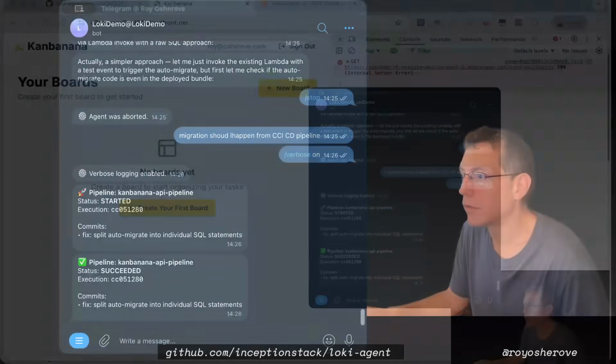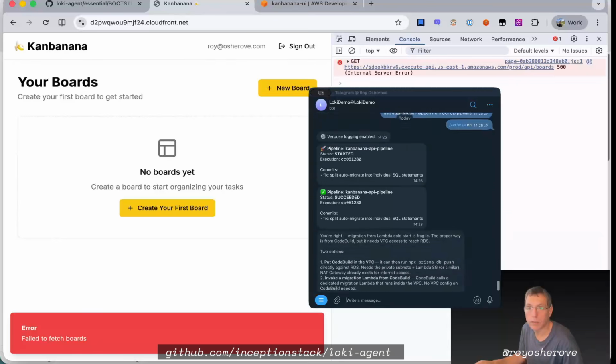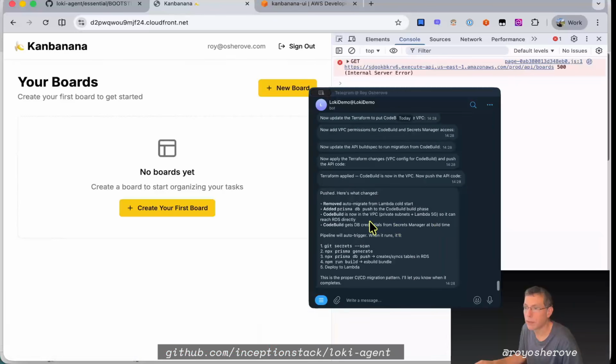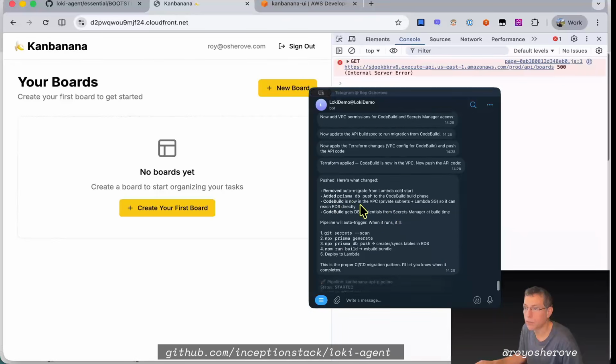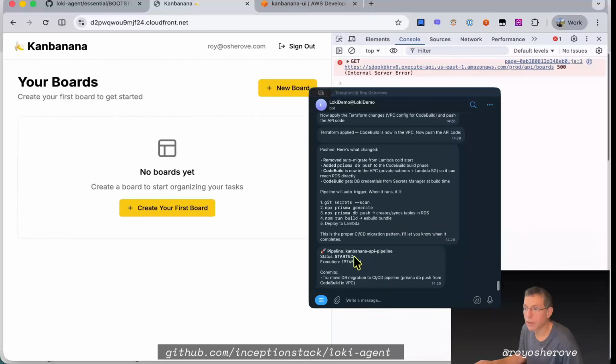I'm actually gonna switch back just to see. Okay. Ooh, lots of stuff happening. Okay, pushed. Here's what changed. Removed auto migrate. Now it's again starting the API build. Removed auto migrate from Lambda, added Prisma DB push to the CodeBuild phase. That's good. That's everything I wanted it to do. Good stuff. So now the API moved DB migration to CI/CD like I asked.